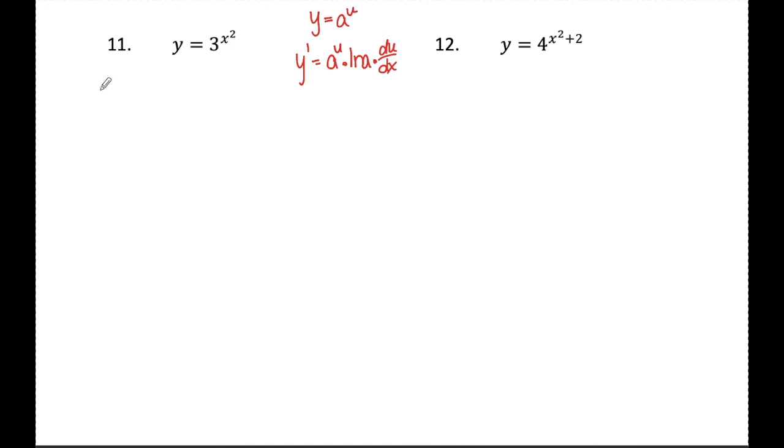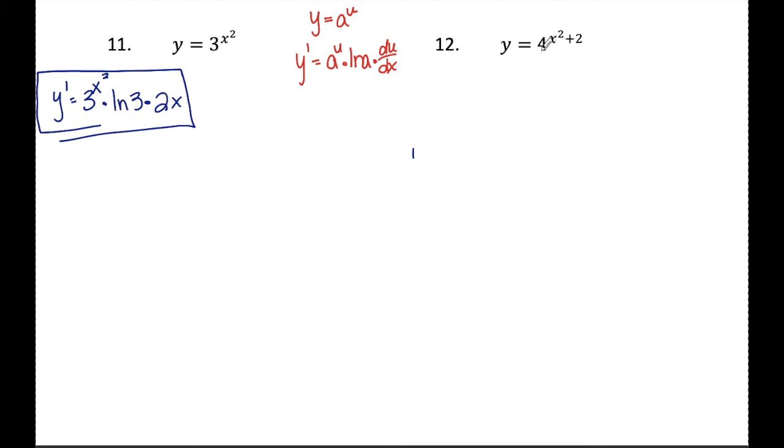So when I apply that rule here, y prime is going to be copy 3 to the x squared times ln the base, ln 3, times the derivative of the exponent, the derivative of x squared is 2x. Oftentimes with these a to the u ones, nothing's going to simplify because you have this ln floating around and a base to a variable exponent. It's just messy and kind of just is what it is once you get there.